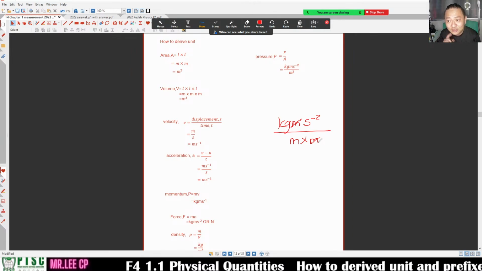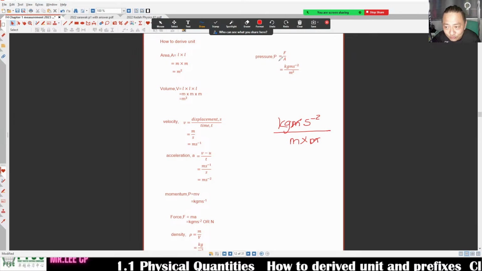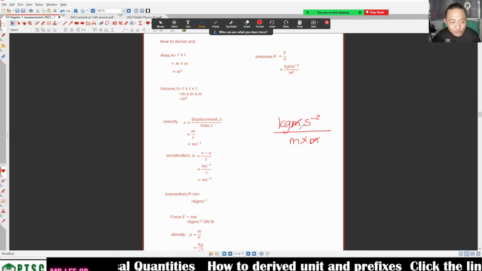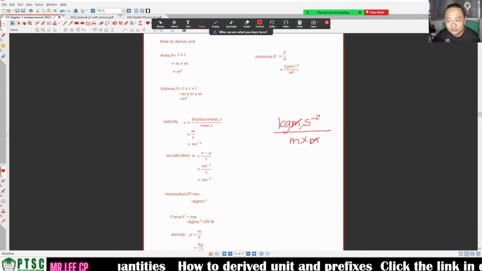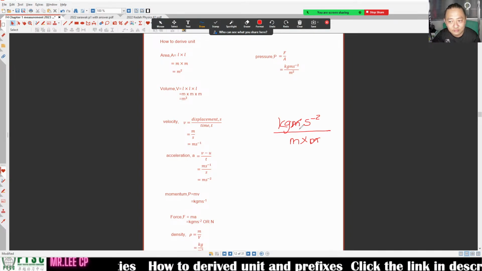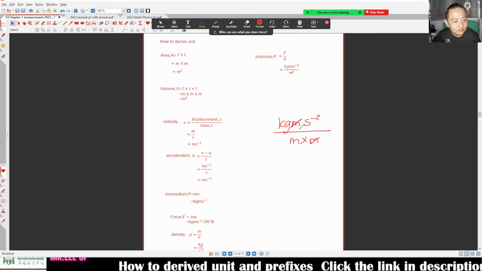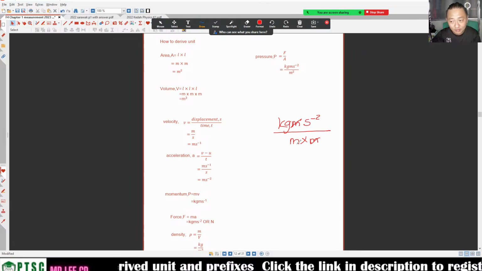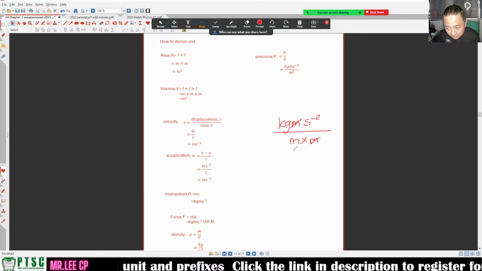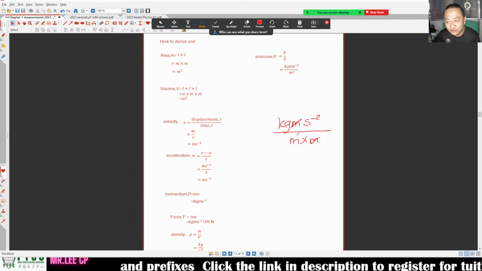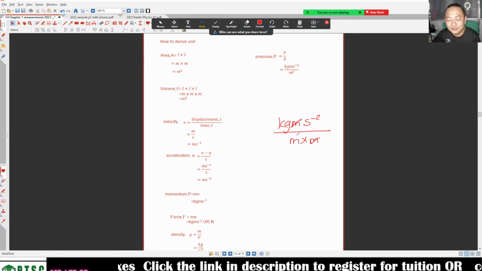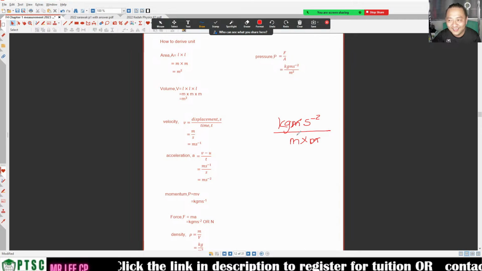What is the SI unit for pressure? What do you think? Kind of hard to write, huh?